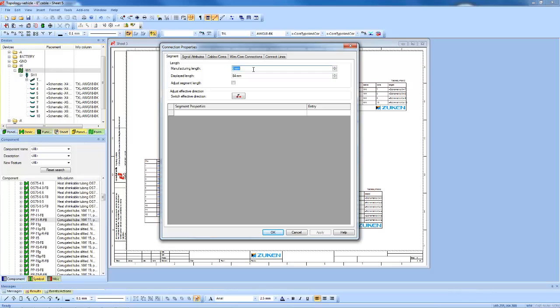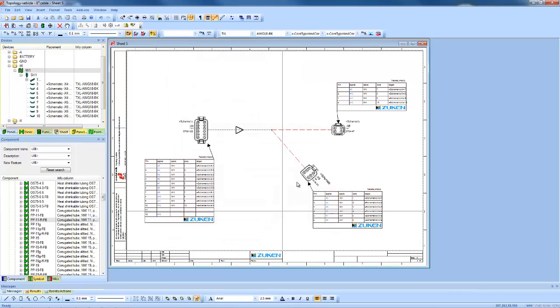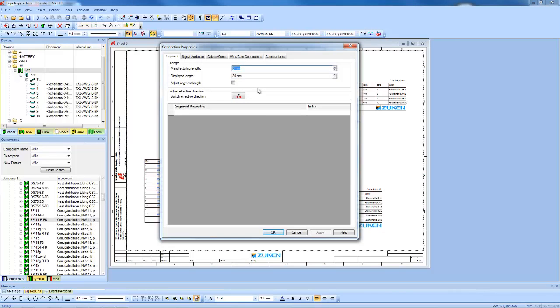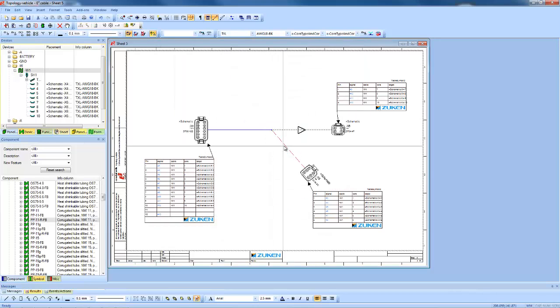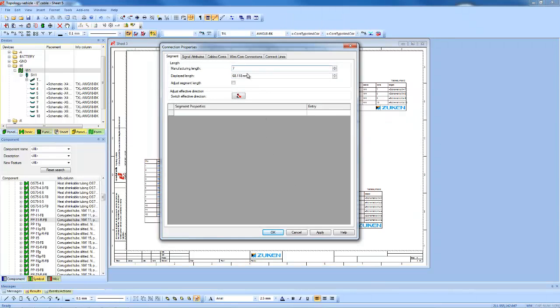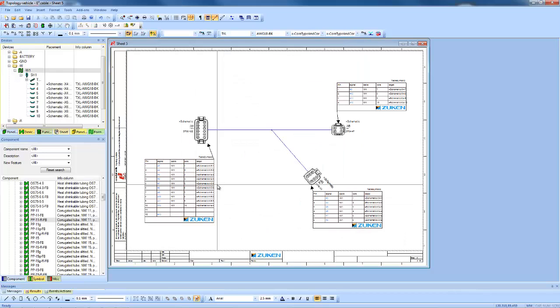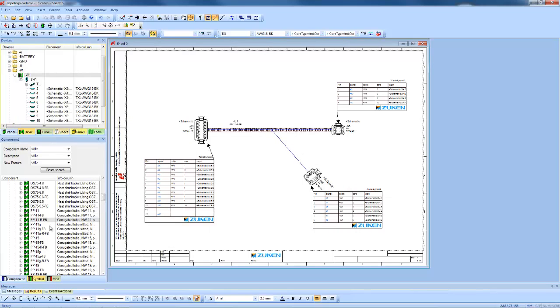Detailed wiring tables come as standard and are automatically added and populated. Lengths of segments can be manually entered and the segments adjusted accordingly. A visual check indicates which branches are not yet adjusted. Cable protection and cable ties can be added at this stage, readying the design for manufacture.